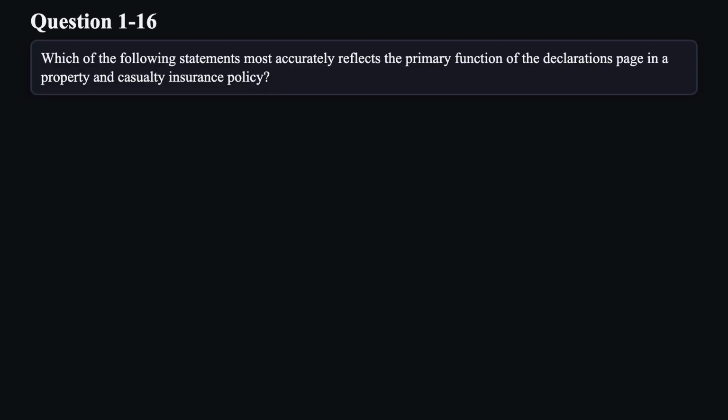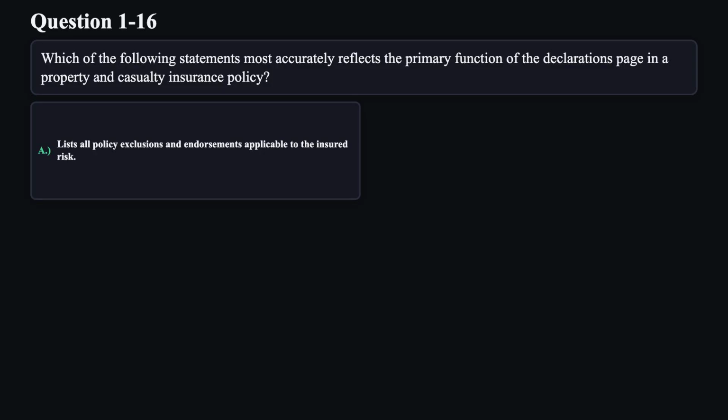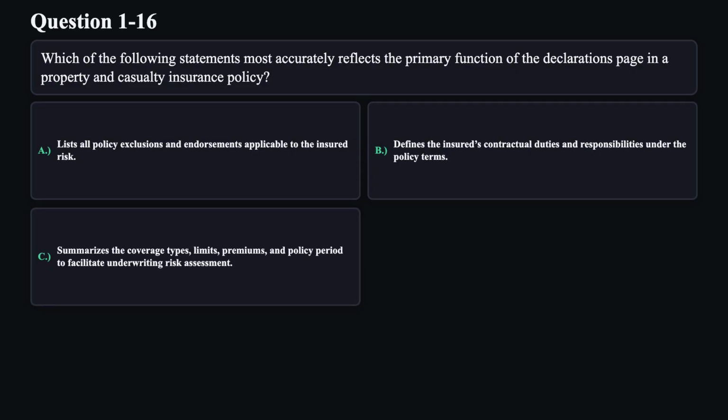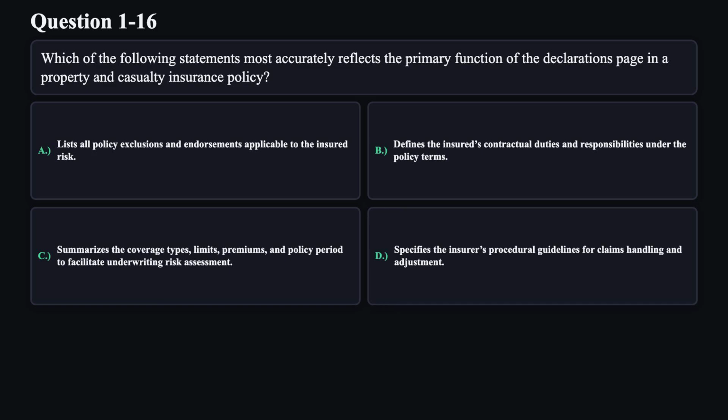Question 16. Which of the following statements most accurately reflects the primary function of the declarations page in a property and casualty insurance policy? A. Lists all policy exclusions and endorsements applicable to the insured risk. B. Defines the insured's contractual duties and responsibilities under the policy terms. C. Summarizes the coverage types, limits, premiums, and policy period to facilitate underwriting risk assessment. D. Specifies the insurer's procedural guidelines for claims handling and adjustment.